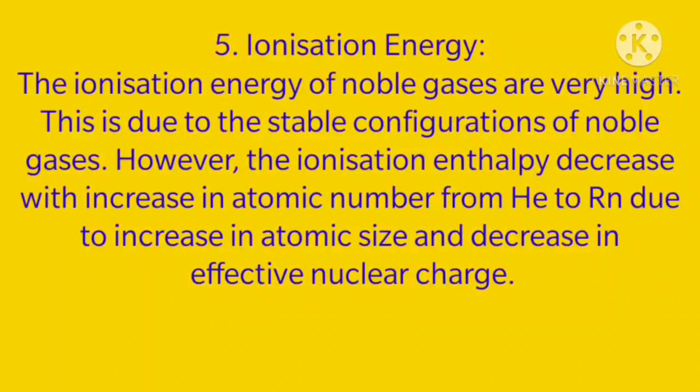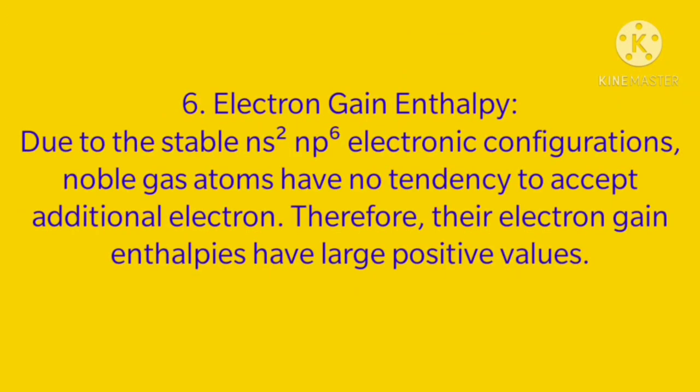But when we move down in a group, because there is an increase in atomic size, there will be a decrease in ionization energy. The next property is the electron gain enthalpy. Due to the stable configuration ns2np6, this is a stable electronic configuration, noble gas atoms have no tendency to accept an additional electron.